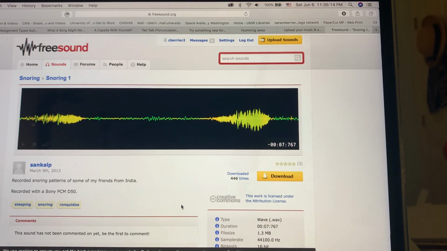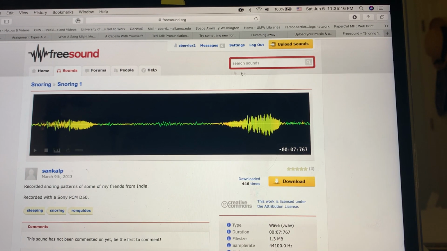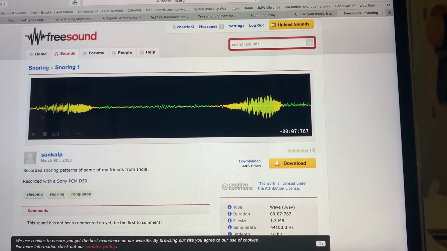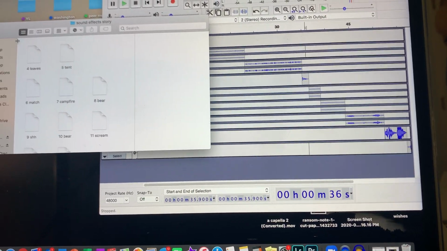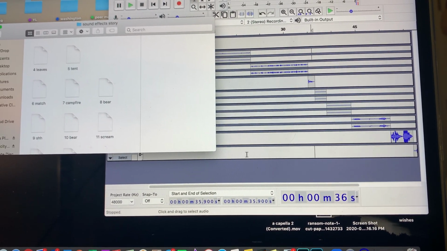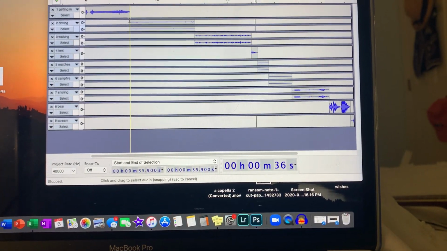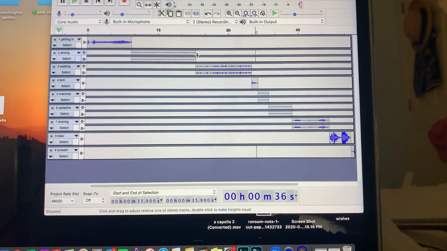For audio, I used freesound.com or .org, and you just search whatever sound you want. You can download it if you create a free account, and I saved it all to a folder. You simply click and drag to your Audacity page, and you paste each sound after the other.